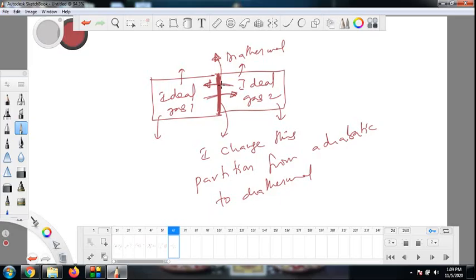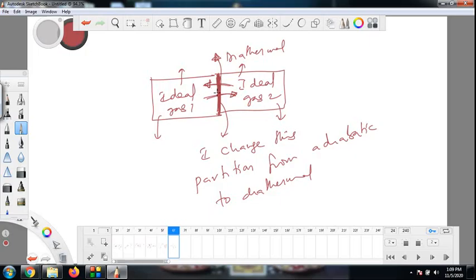Even after that, if the state is not changing for both systems, we say they are in thermal equilibrium. That means something is the same for both. That something we are calling temperature. So I can write now: two systems are in thermal equilibrium if their temperatures are the same. If their temperatures are the same, thermal energy will not be exchanged.